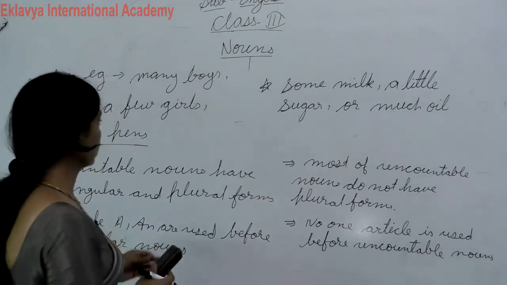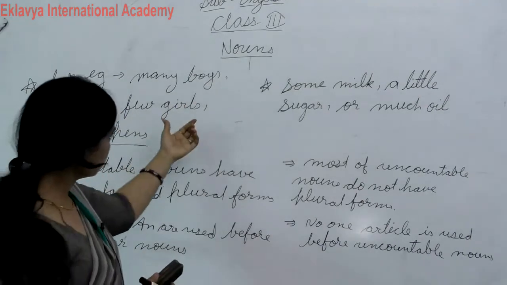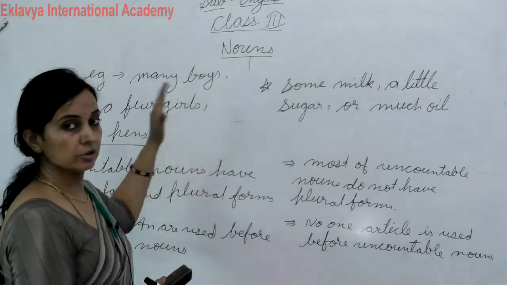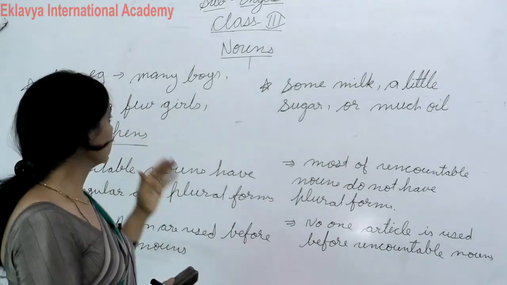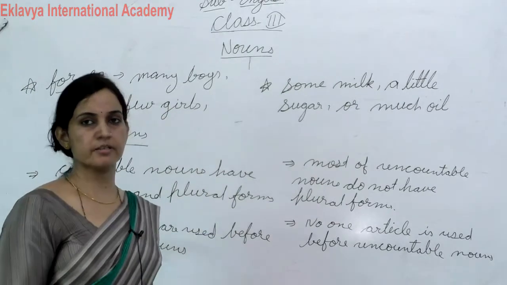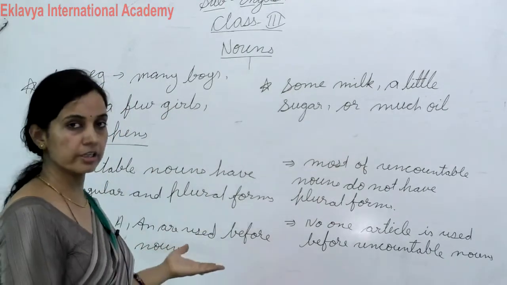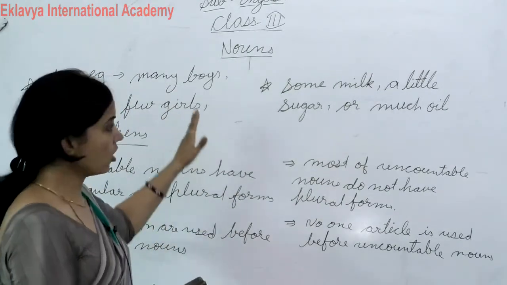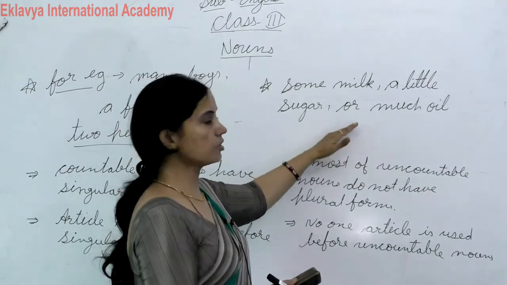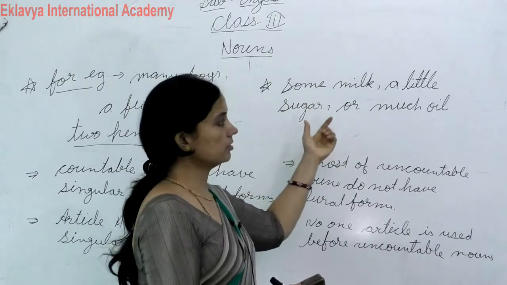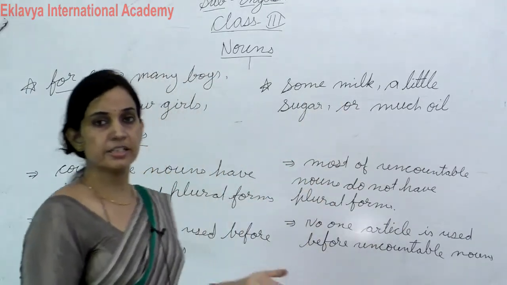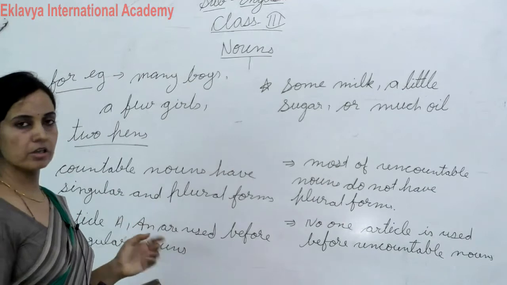So students, I am repeating again that nouns that can be counted are called countable nouns, like girls, boys, students, books, chair. These are counted because we can count them easily. And those we cannot count are uncountable nouns, like sugar, milk, oil, knowledge. This type of noun we cannot count.